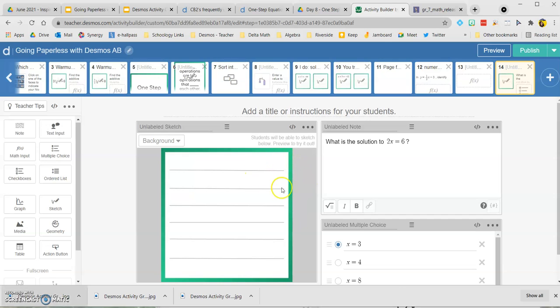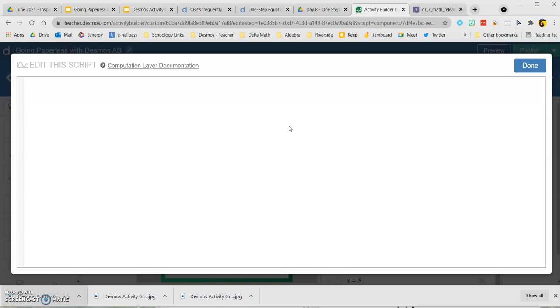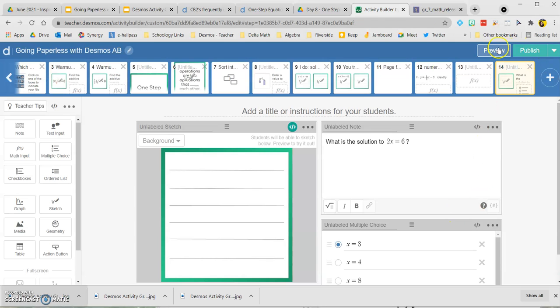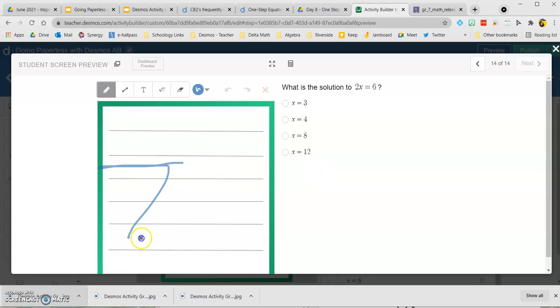In order to keep this multiple choice to be self-checking, we want to use the computation later to make the sketch read only. And I'm going to show you what happens when we do that. We can write on this. You can say show your work, check here, and this still gives you a correctness check in your dashboard. However,